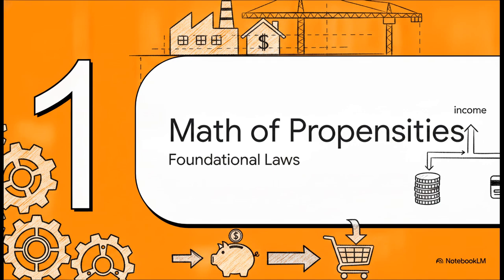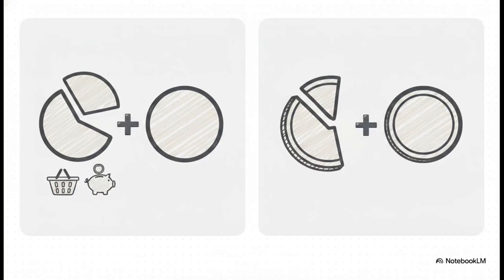So, starting with Section 1, the math of propensities. Before we can build our machine, we've got to understand its basic physics. Every single dollar of income presents a strict binary choice. It can only be consumed or saved. There's no secret third option here. Just look at the average propensities. The ratio of what you spend, your APC, plus what you save, your APS, always equals 1. It's like a pie chart. There are literally no other slices.